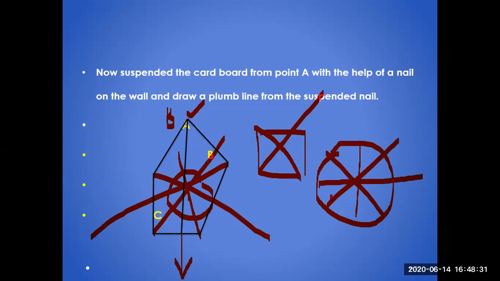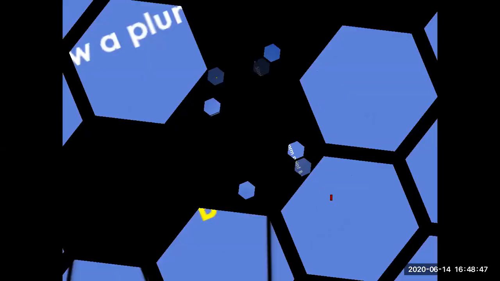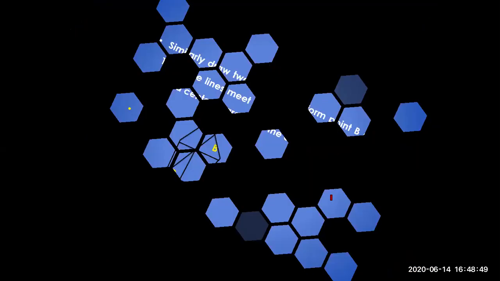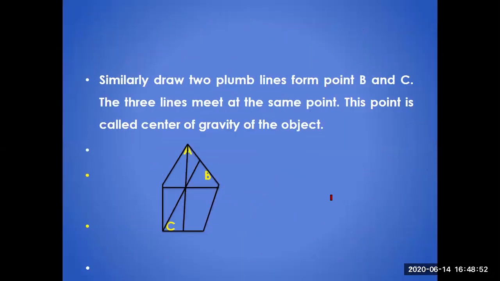Sometimes you make lines from the corners and they meet at a single point. Sometimes you take the medians of a triangle and they meet at a single point. The point where all the lines cross each other is basically the CG of that body. So here it is. Similarly, draw two plumb lines from points B and C. These three lines meet at a point. This point is called the center of gravity, where all the lines are meeting each other.